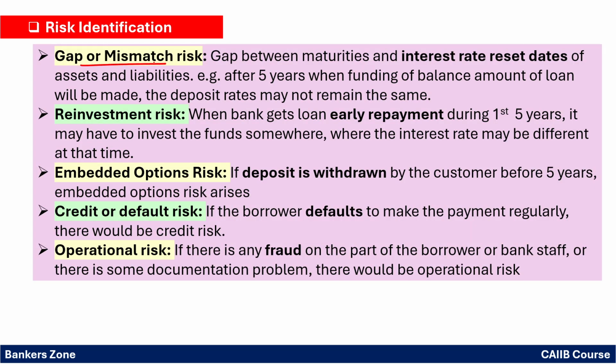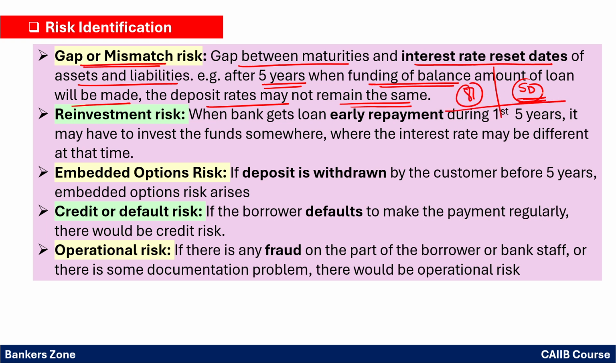The gap or the mismatch risk. See, the gap between the maturity and the interest rate reset date, that is asset and liability. For example, say after 5 years, when the funding of the balance amount of the loan is to be made, the deposit rate may not be the same. Means what? If you are having a 5 year deposit, and you are having a loan for 8 years, after 5 years you have to repay it back to the customer. After 5 years, there may be a chance that the rate of interest for the fixed deposit has increased. So you have to pay more to the deposit, right? That is called the gap or the mismatch risk.